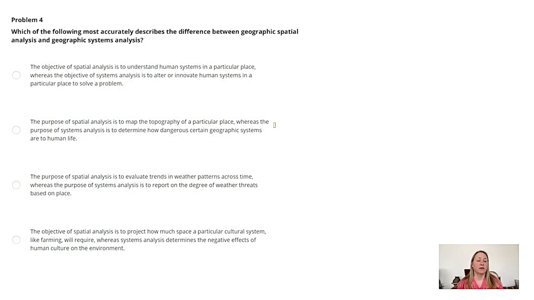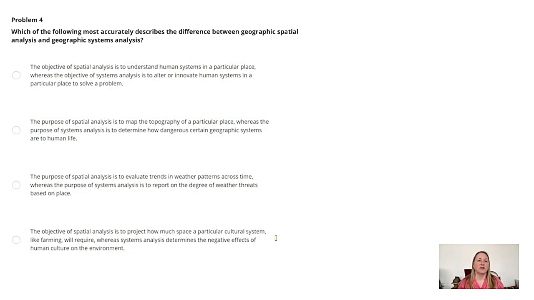The purpose of spatial analysis is to map the topography of a particular place, whereas the purpose of systems analysis is to determine how dangerous certain geographic systems are to human life. The purpose of spatial analysis is to evaluate trends and weather patterns across time, whereas the purpose of systems analysis is to report on the degree of weather threats based on place. The objective of spatial analysis is to project how much space a particular cultural system, like farming, will require, whereas systems analysis determines the negative effects of the human culture on the environment.